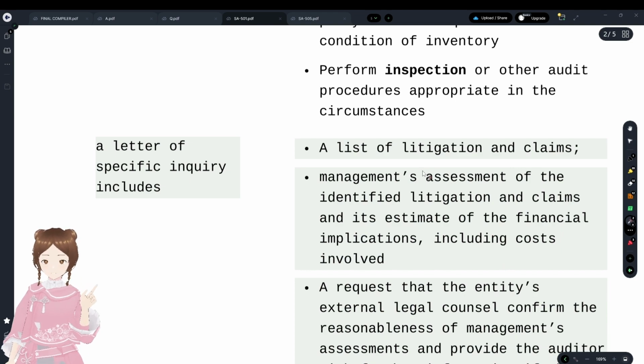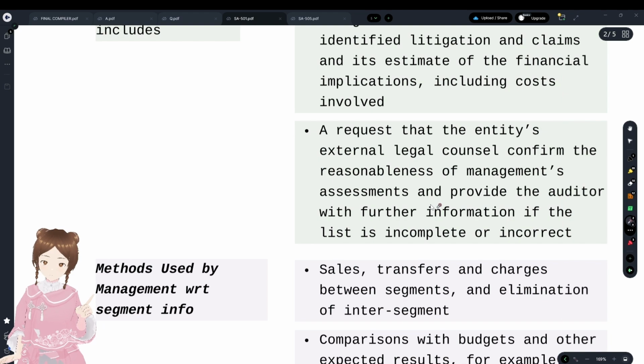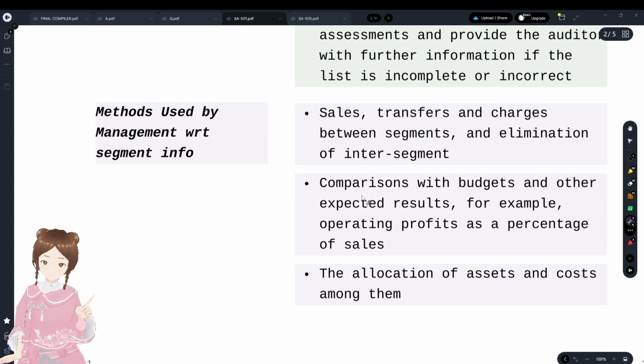First, he's giving a list of litigation and claims and management's estimate of the financial implications. And he's asking, if the above list is incomplete or incorrect, please provide that information, and also say whether management's estimates of the financial implications are reasonable or not. He's asking whether these two are right or wrong. That's it with regards to litigation.